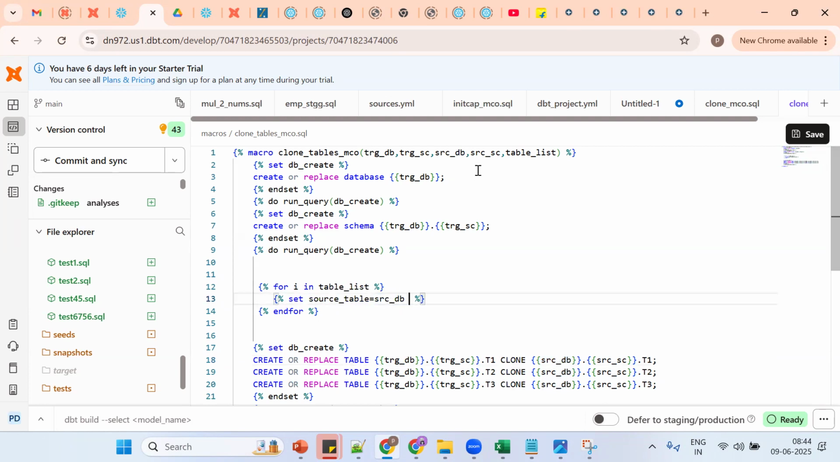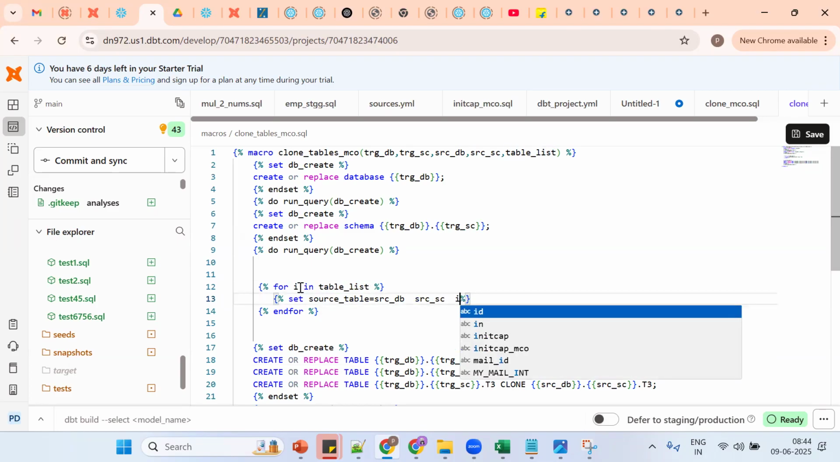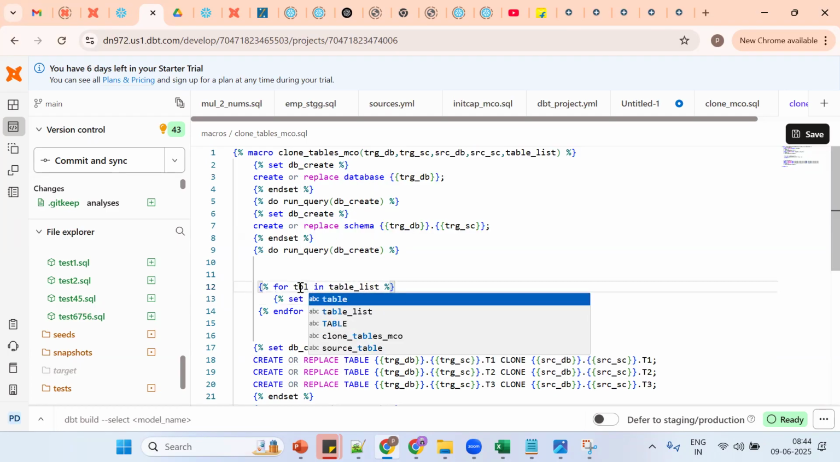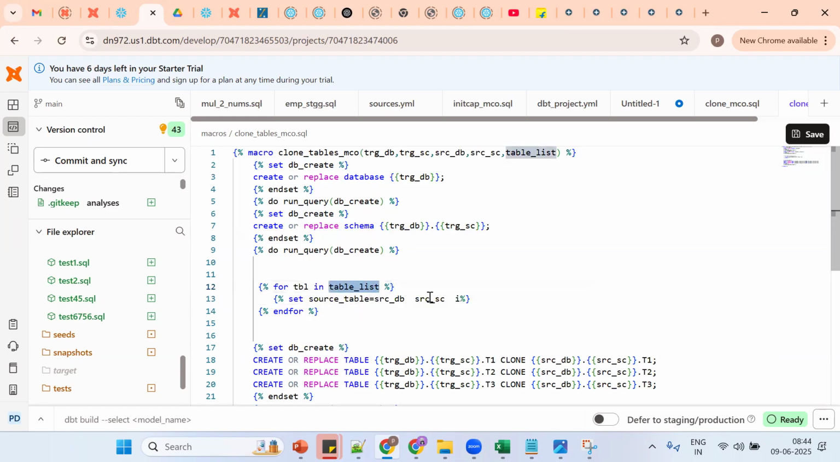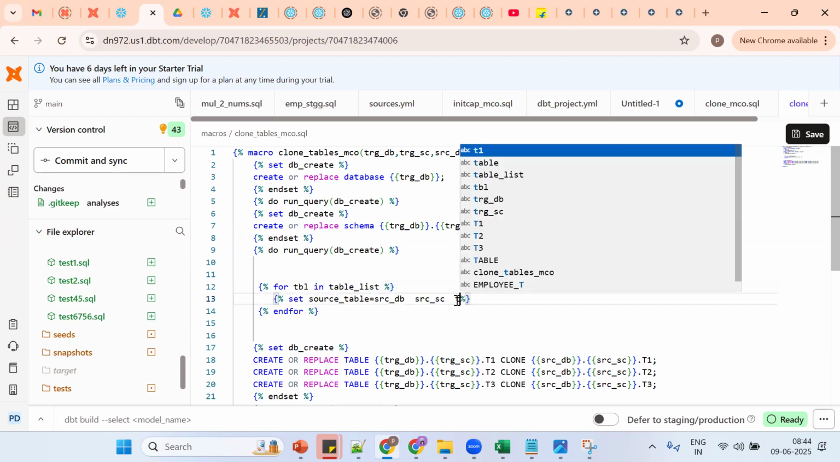So source schema. Okay. So source database, source schema. And tell me, table name is coming from where? This entire table list we are storing in which variable? In the I, no? Yeah. Okay, see, or else I put TBL. So this entire table list we are storing in the variable TBL. Okay, so table.